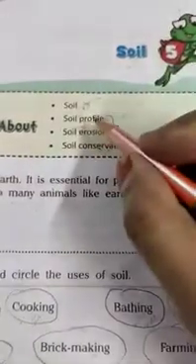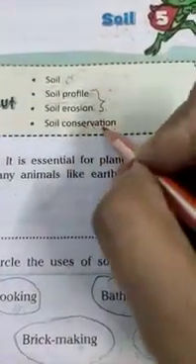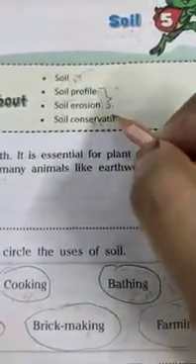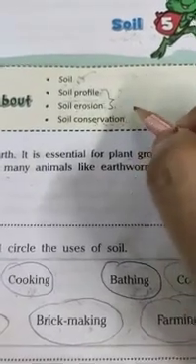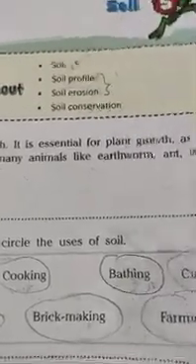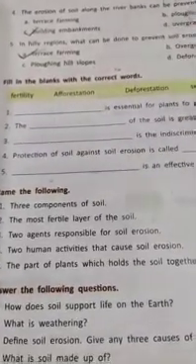In soil we have already discussed soil, soil profile, soil erosion and soil conservation. So on the basis of the topics we have discussed in the class, some exercises we need to do which is given at the end of the chapter. Let's do those exercises. Now, today we are going to do filling the blanks and name the following. Tick the correct option we have already done in the last class. I hope all the things are clear to you all. So let's do the exercises.